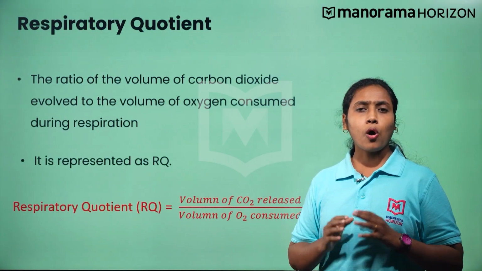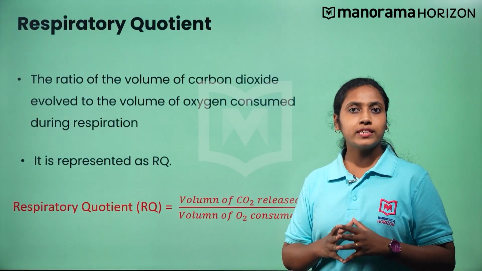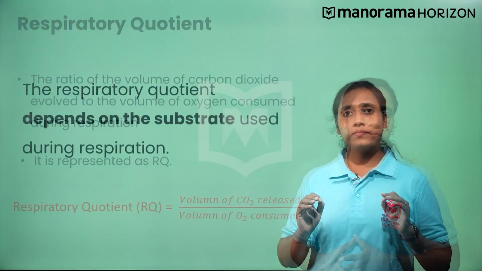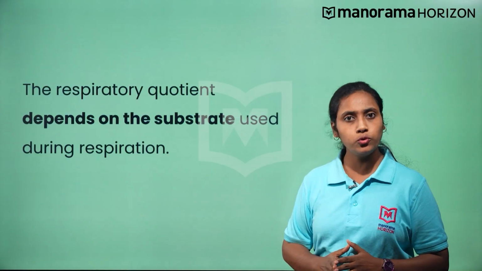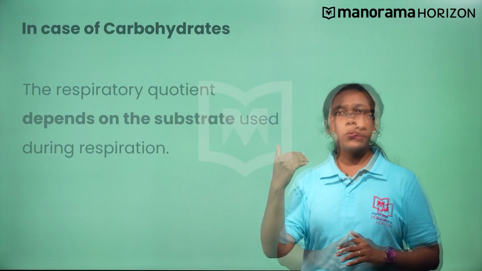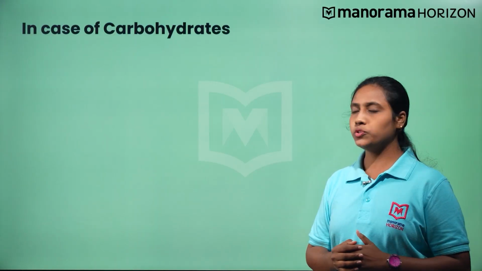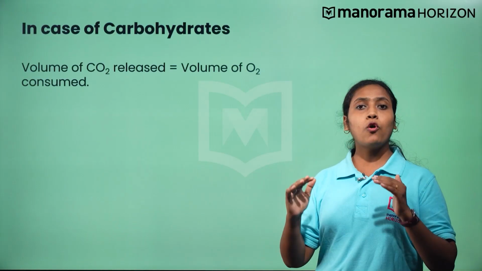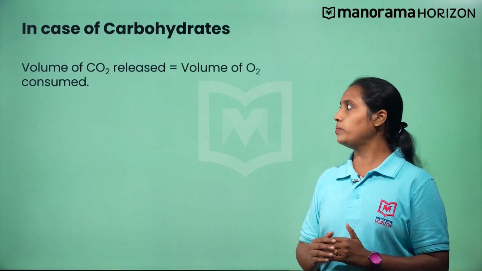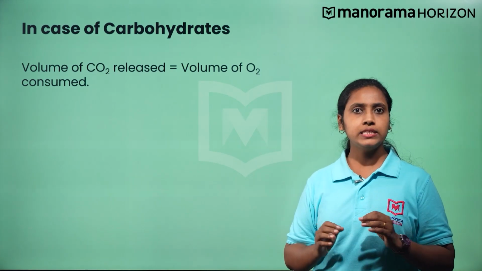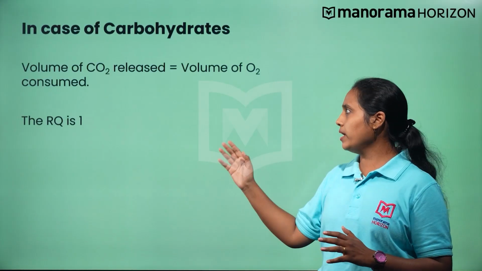So, on what factors does the respiratory quotient depend? The respiratory quotient depends on the substrate used during respiration. When carbohydrate is used during respiration, the volume of carbon dioxide evolved and the oxygen consumed is equal. Hence, the RQ will be 1.